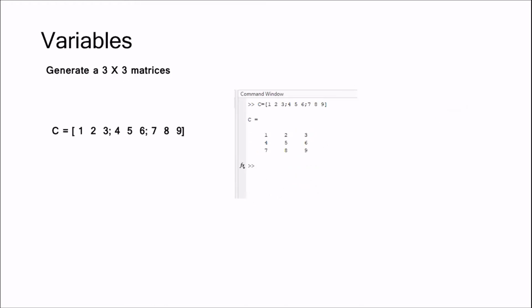Same thing goes with a 3 by 3 matrix. We have to put a semicolon after every 3 values, and you can go on like 3 by 3, 3 by 2, 4 by 2, 4 by 4, and so on. Now let's see some more variable assignment.